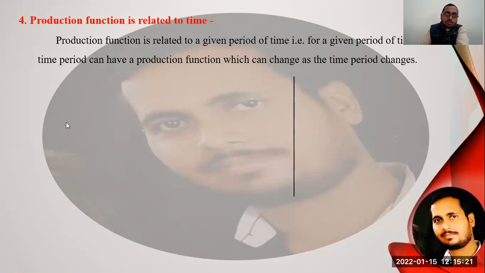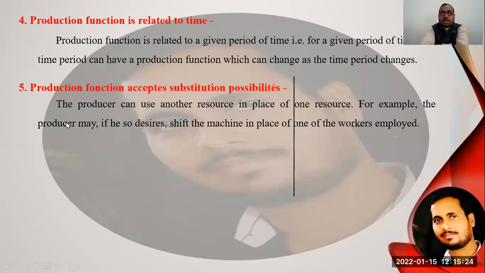Now the fifth characteristic is that the production function accepts substitution possibilities. The producer can use another resource in place of one resource. For example, the producer may, if he so desires, shift to machines in place of one worker employed. It will be a considered part of the production function.